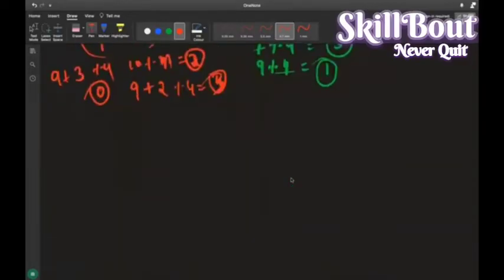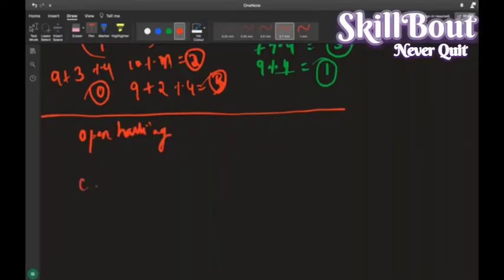So now coming here, guys. To overcome this, they have come up with two concepts. What are the two concepts? One is open hashing, the other one is closed hashing.